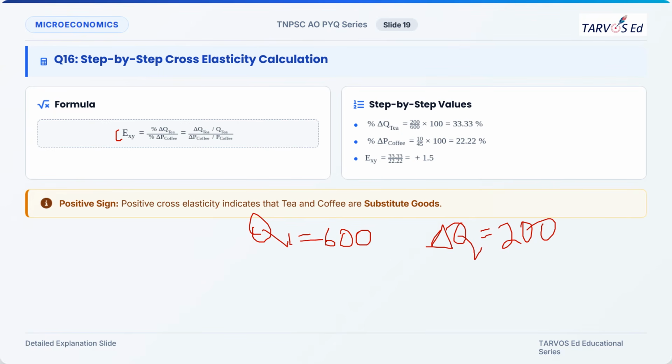In the same way, the initial price is 45. It has increased to 55, so the change in price will be 10.